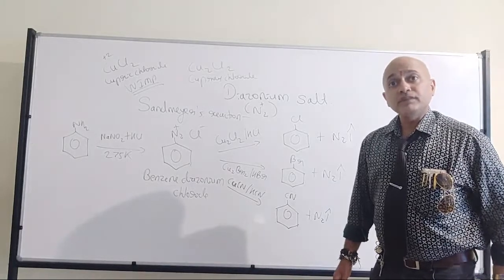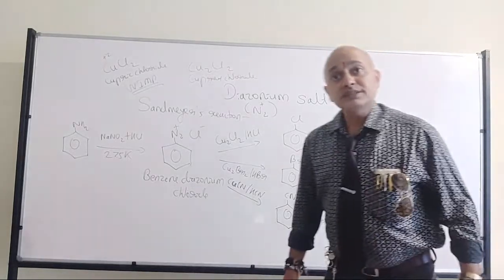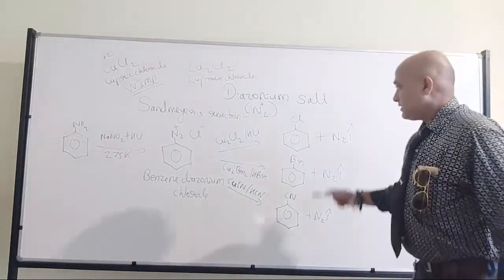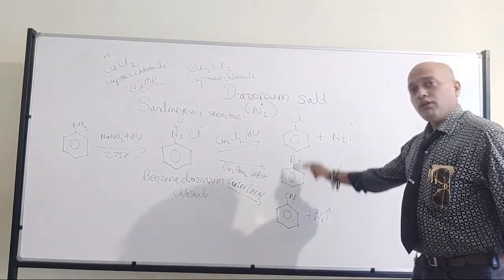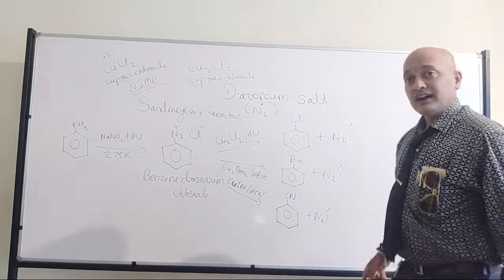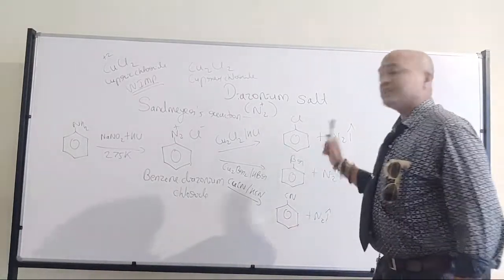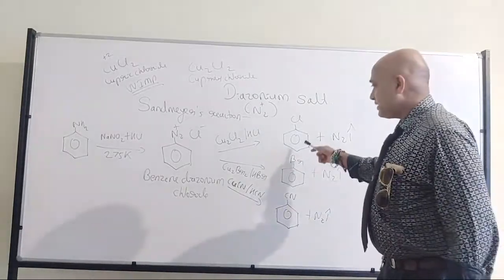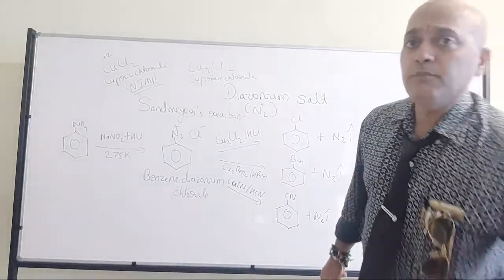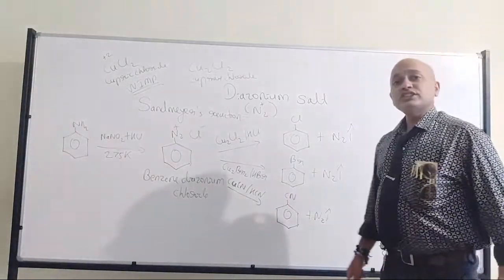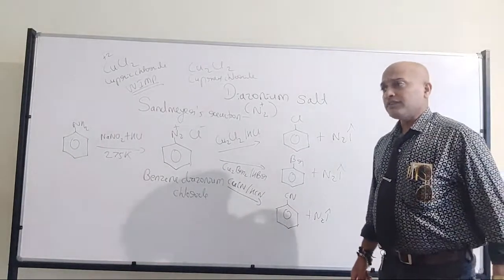Don't forget, because we are going to discuss another similar reaction, right? One of the products will be nitrogen gas and the respective organic compound will be synthesized. This is the easiest method for the preparation of chlorobenzene, bromobenzene or phenyl nitrile compounds. This is the easiest method. All of you have understood?